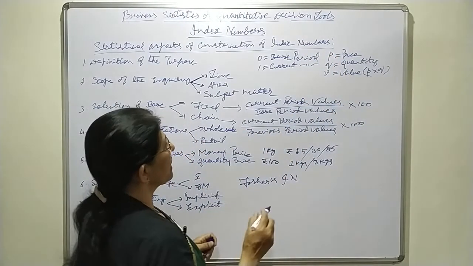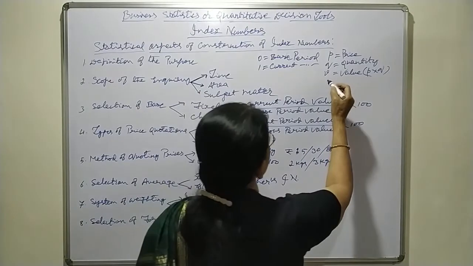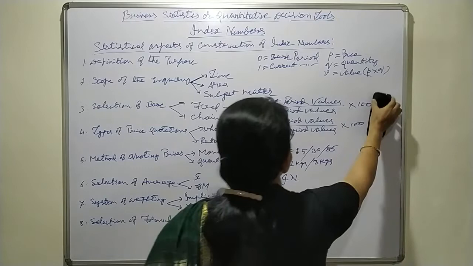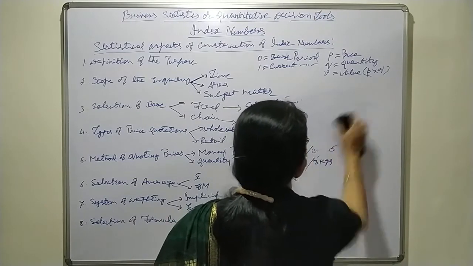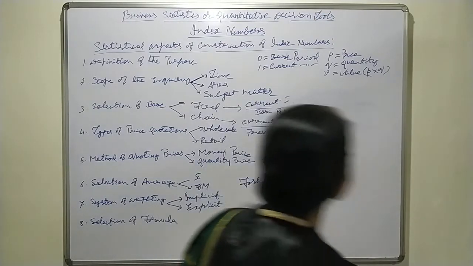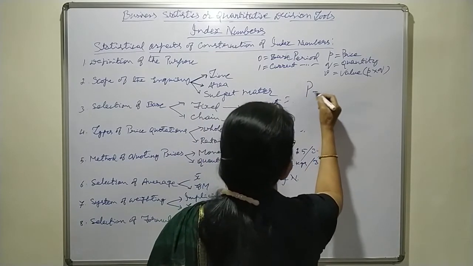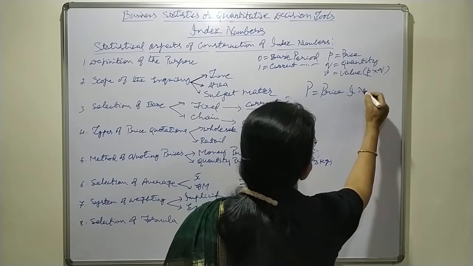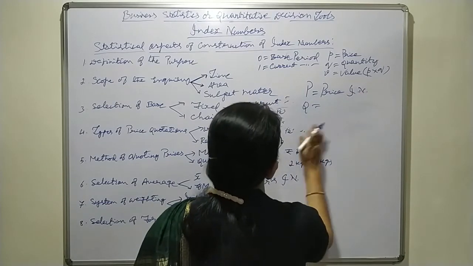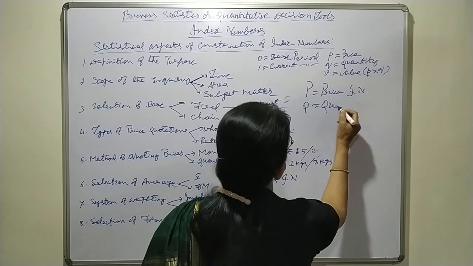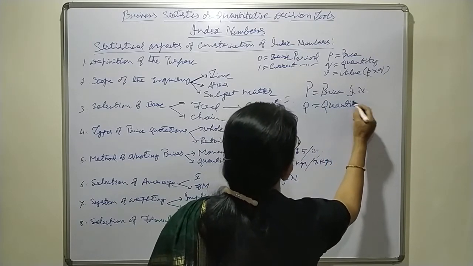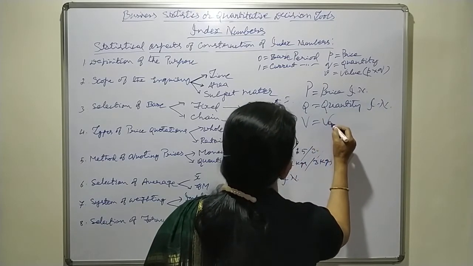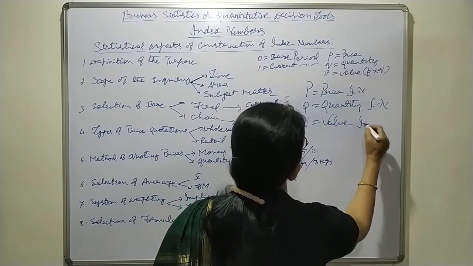Then the capital letter P denotes price index number. Then capital letter Q denotes quantity index number. Then capital letter V denotes value index number.